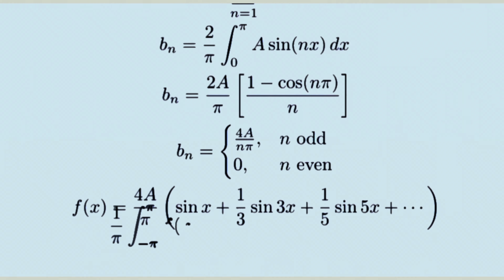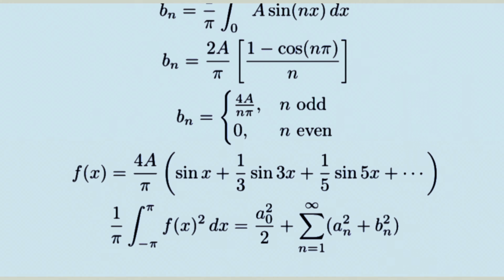Now, we apply Parseval's theorem. It says that the average of the square of the function equals the sum of the squares of the Fourier coefficients for a 2 pi periodic function. The formula is 1 over pi times the integral of f squared equals a sub 0 squared over 2, plus the sum of a sub n squared plus b sub n squared.